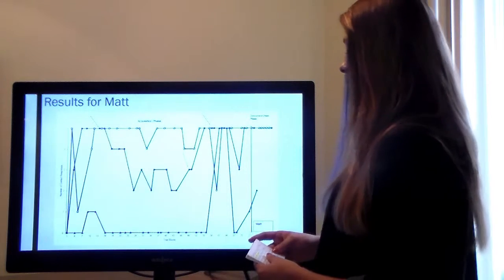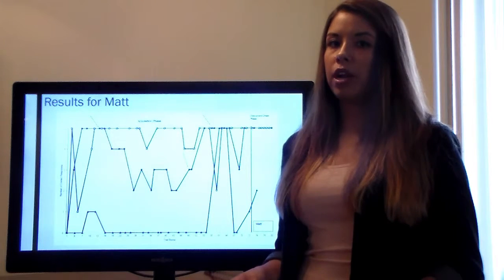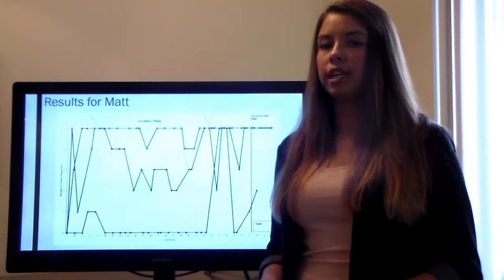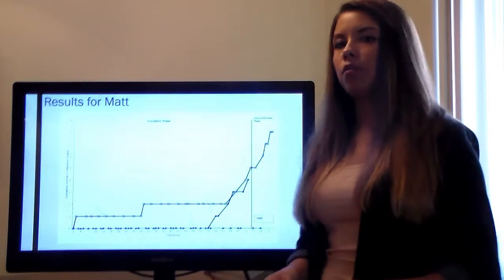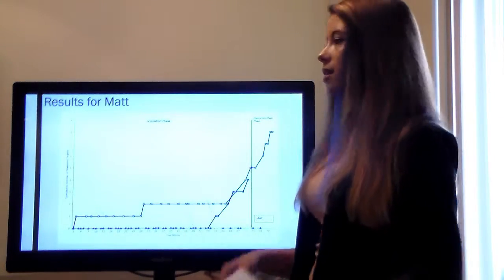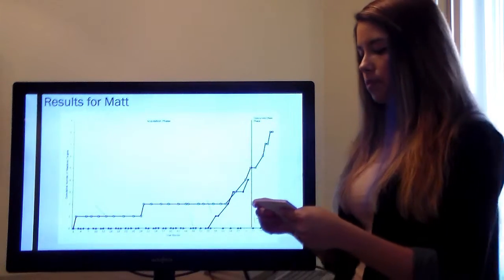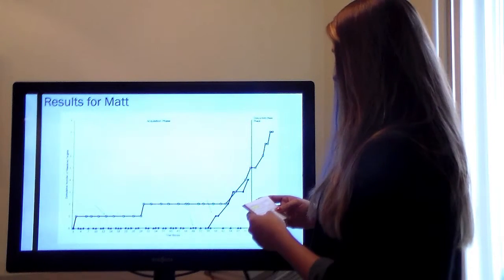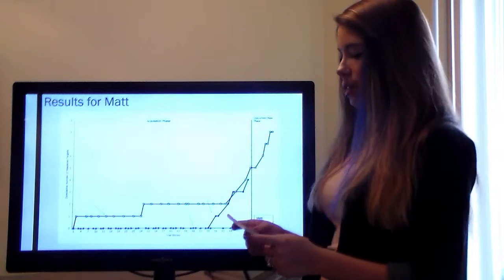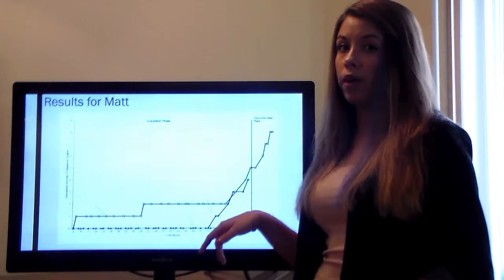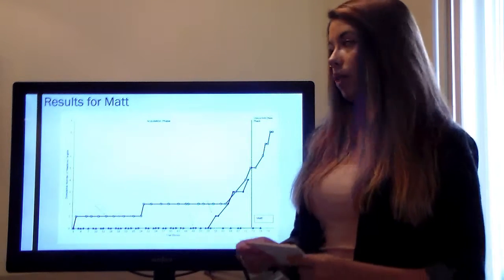During the concurrent chain phase, Matt did choose to work under the free choice condition 6 out of 9 times, thus demonstrating that he preferred to work under the condition in which he gets to choose. This graph depicts the cumulative total of mastered targets, again trial blocks on the x-axis and cumulative total numbers of correct targets on the y-axis. During the cumulative total of mastered targets, he mastered a total of 8 targets in free choice, 4 during the high preferred, and 0 in the control condition, thus demonstrating that we had experimental control with Matt.